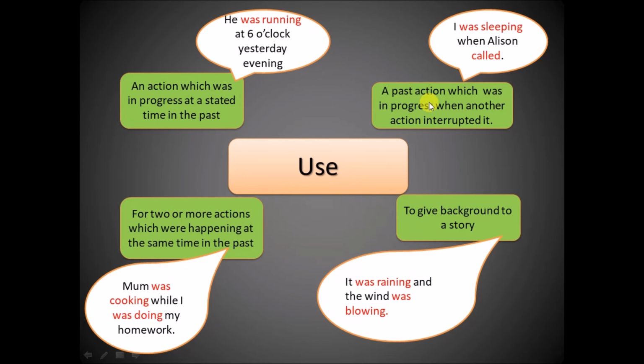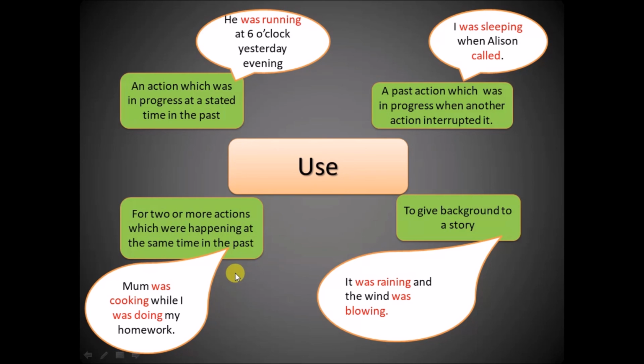A past action which was in progress when another action interrupted it. Example, I was sleeping when Alison called. So this action, which is in the past simple, interrupted the action here, which is in the past continuous.